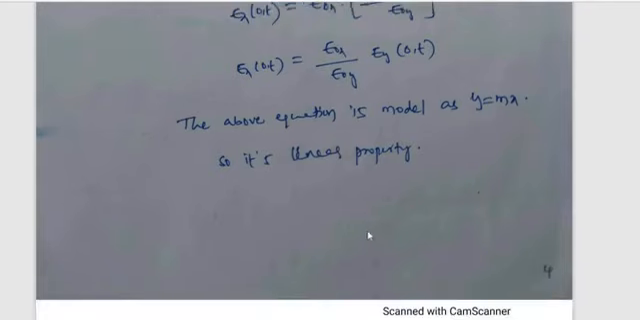The above equation is modeled as y is equal to mx, m times x. Let us assume this is m times of this x. So it is a linear property. See, it is a linear property.